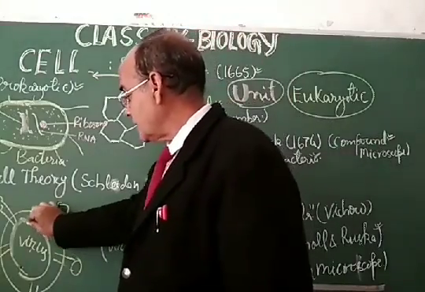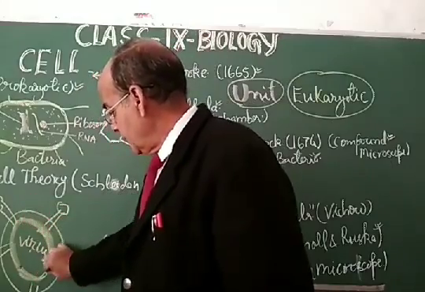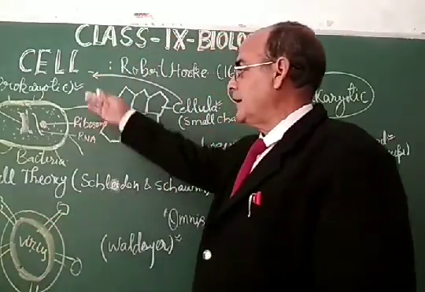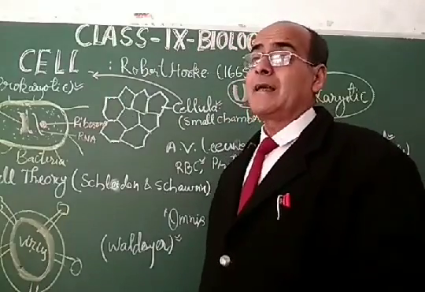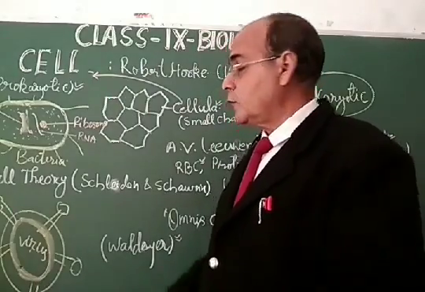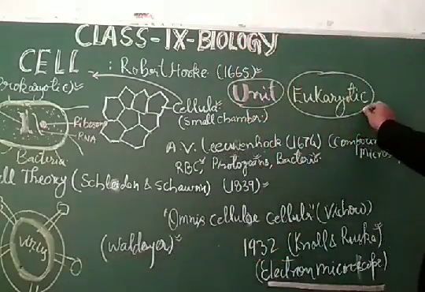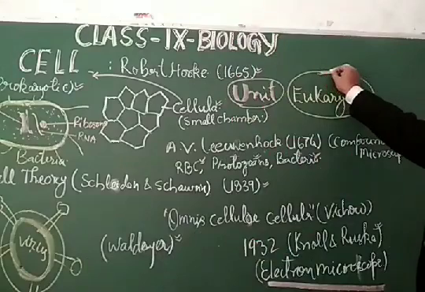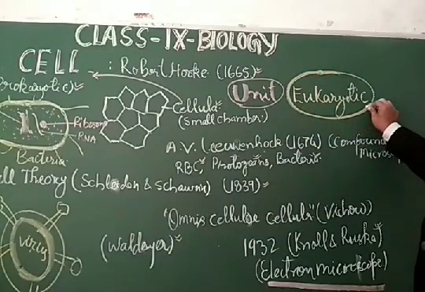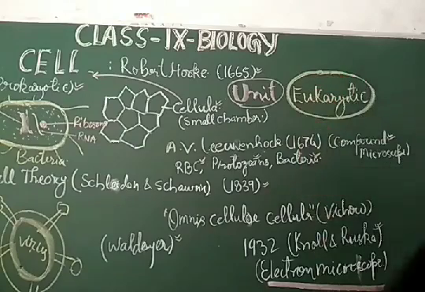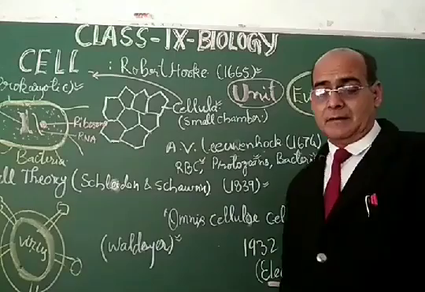So my dear students, if you see the structure of a virus or bacteria, then you have to consider that they are prokaryotes, or they may be prokaryotes. They don't have the complete cell. My dear students, as far as eukaryotic cells are concerned, these are the complete cell, and these are found in plants and animals, as they are the unit of that particular living organism.